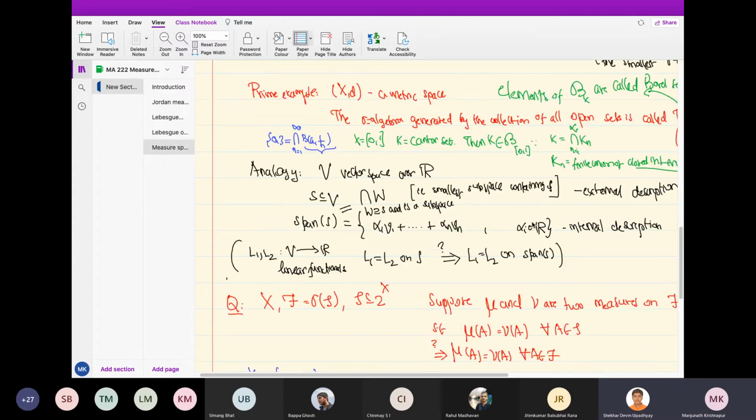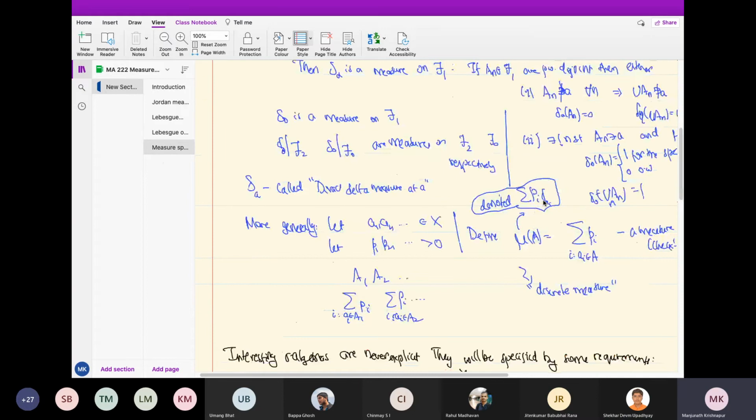Okay, as I said, it's not important, so don't worry about it. It is the summation of pi delta ai. So pi mass at the location ai. That's what it is saying. Got it. So if you apply that to a set A, what will you get? Pi times delta ai of this set A, which means it counts it as 0 or 1, depending on whether that is there. So you'll end up adding the pi's for those elements which do belong to A, capital A. That's what happens.